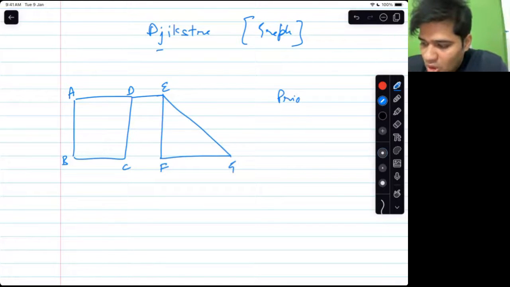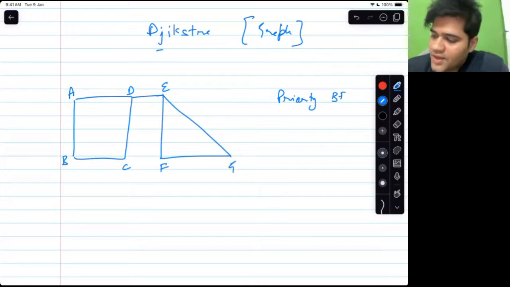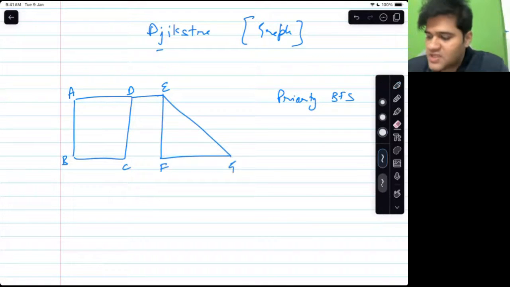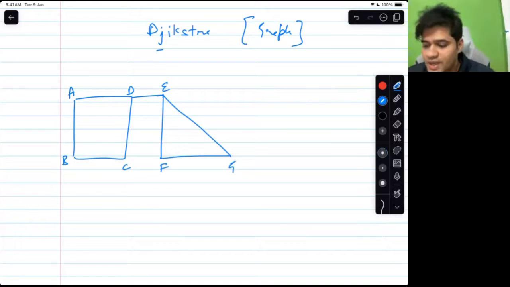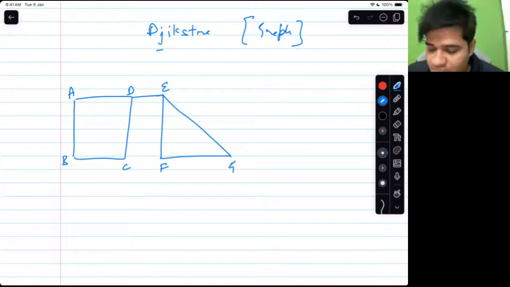I will call it priority BFS. Okay, not regular BFS DFS, it is priority BFS. So now listen to it. A, B, C, D, E, F, G are the cities. They are connected via roads.